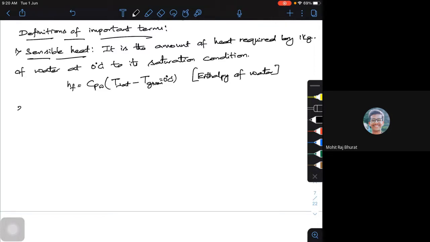Now the second definition, latent heat. This is hfg.